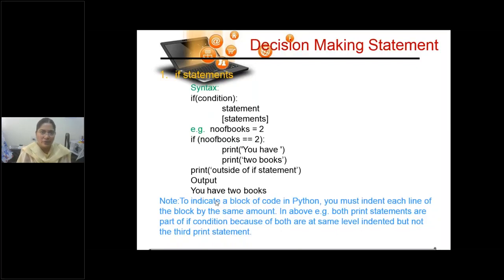Okay, now we'll proceed to the syntax of decision making statement. Now I've shown you practically also. See, if condition, it can be one statement. Now I have written one statement. It can be multiple statements also, working on some other expression if the condition is true, right? So that way also you can write. Condition is true, then colon, then followed by the statements.